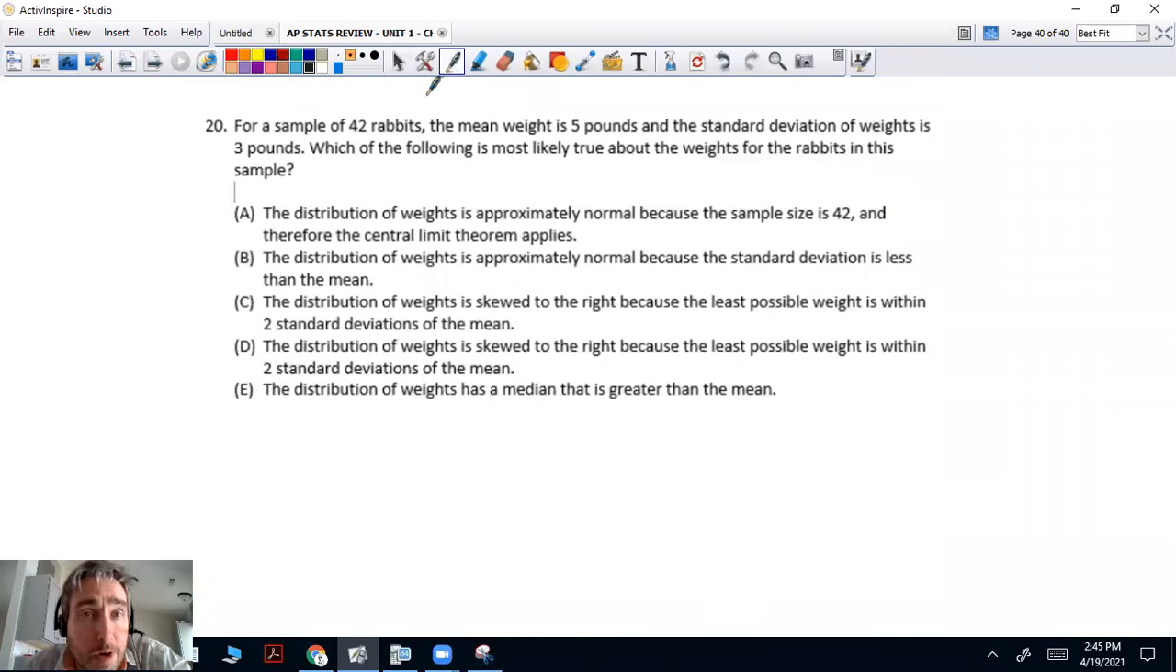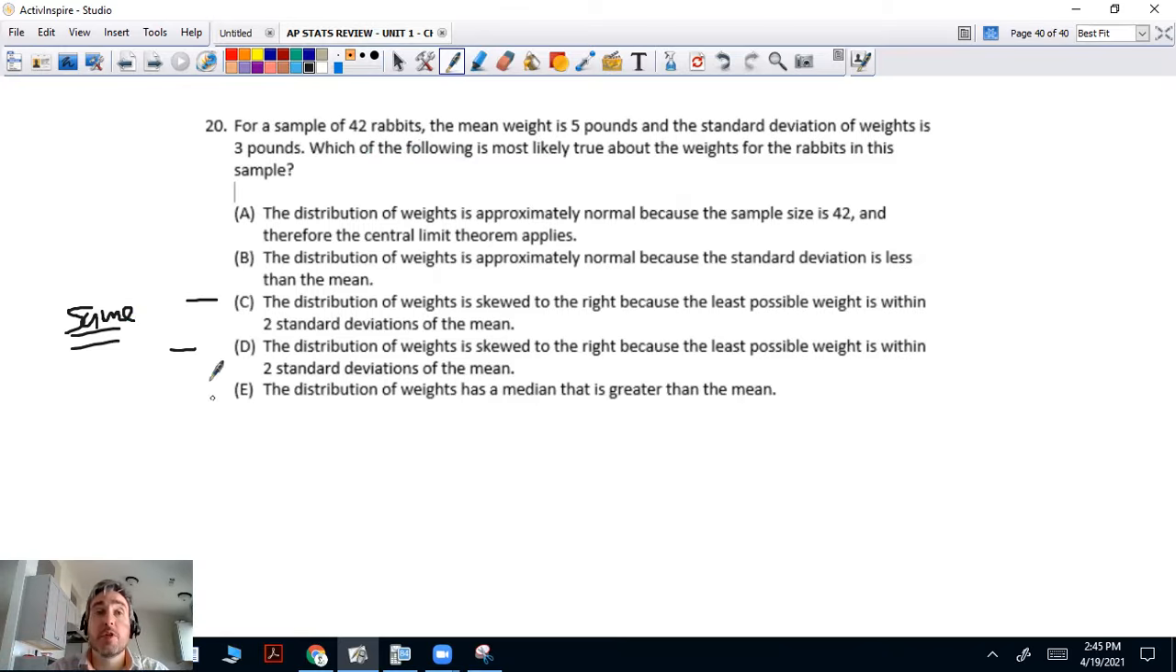All right, our last problem on here. I should point out that these two are the same. One of them is a typo. I'm not sure which one's wrong, but let's just go through the problem with that in mind. For a sample of 42 rabbits, the mean weight is 5 pounds, where the standard deviation of weights is 3 pounds. Which of the following is most likely true about the weights of the rabbits in the sample?